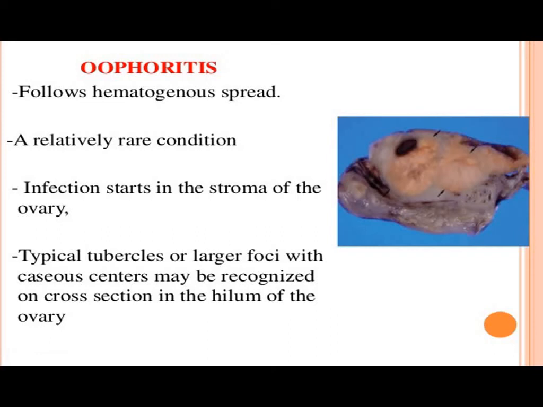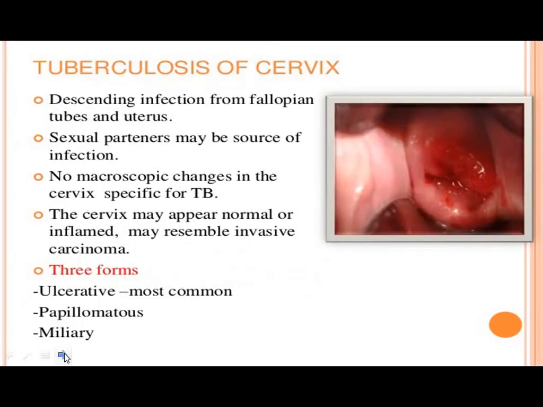And the tubercles with caseous centers we can see in the cross section of the ovary. And generally this is a rare condition. Now tuberculosis of cervix. We have seen the next common condition, almost 5 to 15% cases